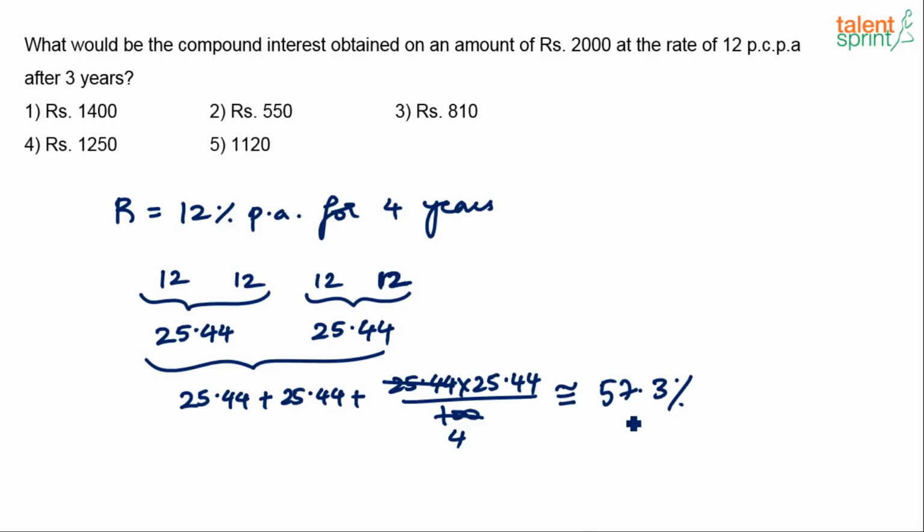I look at the answer options. If there is only one option which is in the range of 57, 58%, I'll mark that as the answer, right? So always decide if you want to solve the question or not based on the answer options. If these are the type of options given to us, then you should definitely solve it, because an approximate calculation will lead you to the correct answer, right? You don't have to do a very precise calculation.